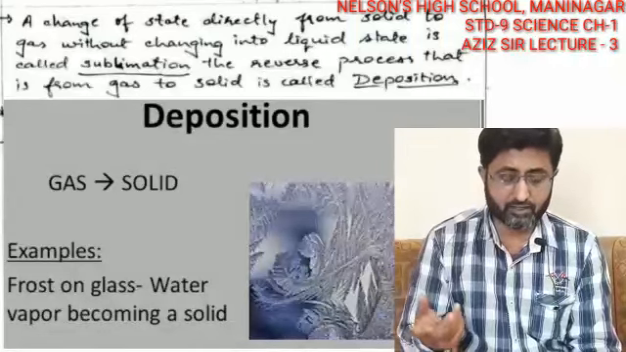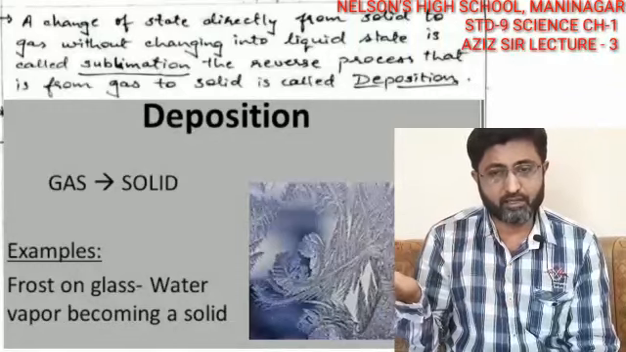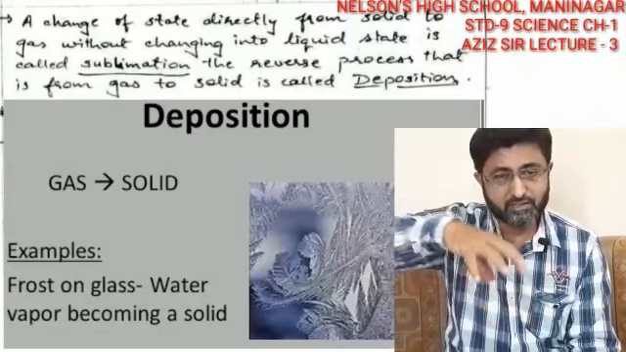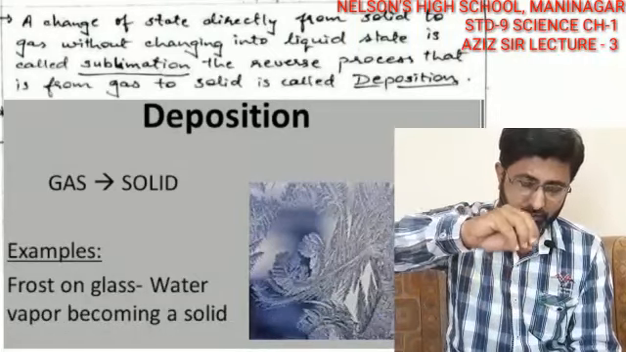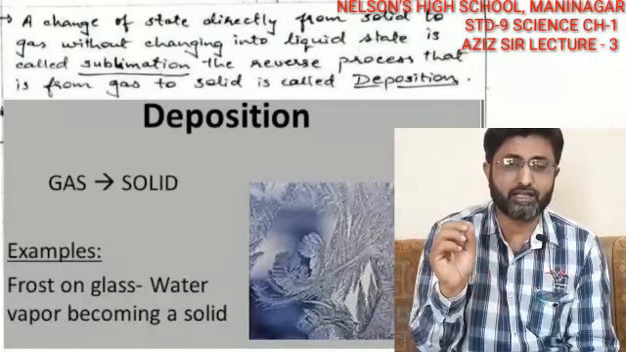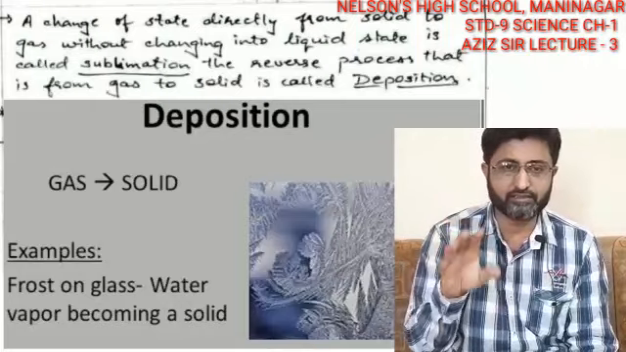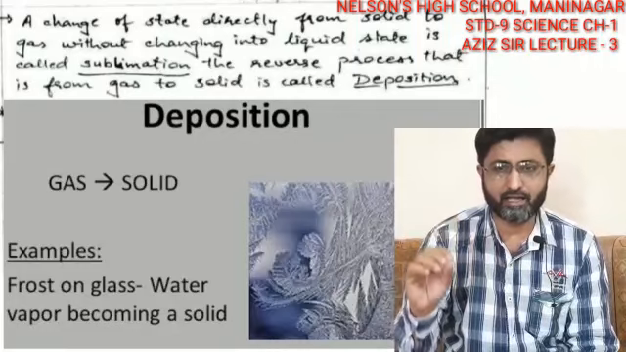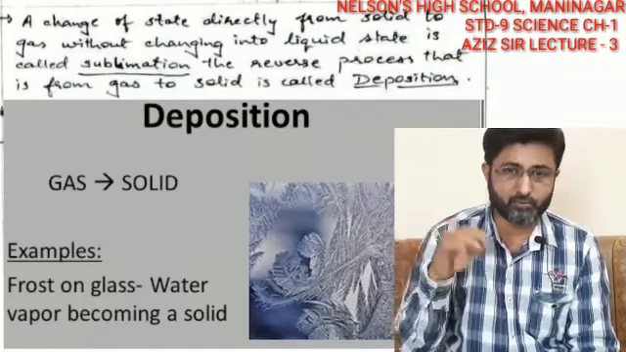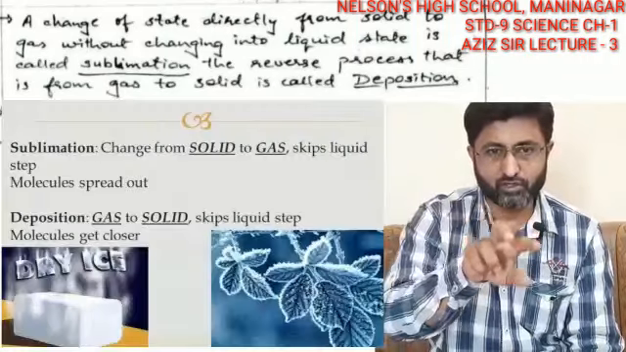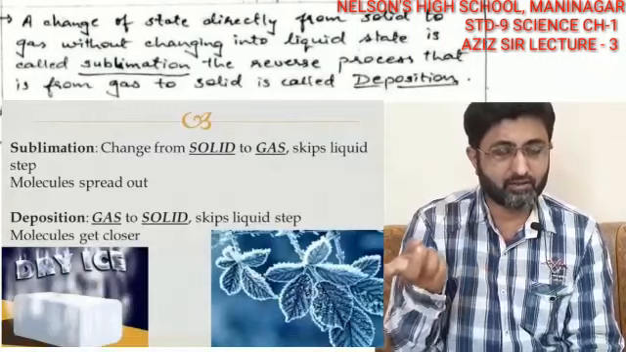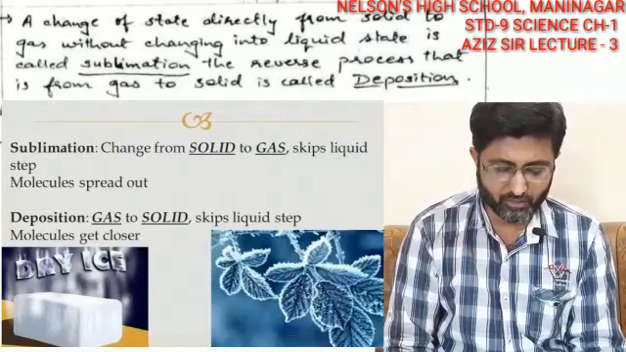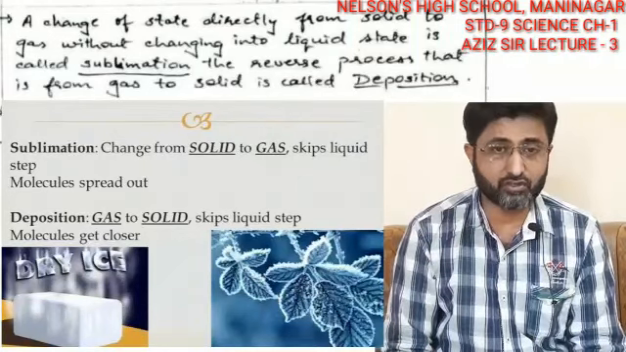And the reverse process also exists: if the solid particles which have vaporized suddenly get condensed into solid state, this is called deposition. Inside your book it has given sublimation only, but basically in higher studies you will use the word deposition. So the conversion of solid to gas is called sublimation, and from gas back to solid it is called deposition. So this is what it shows, the change in states of matter.